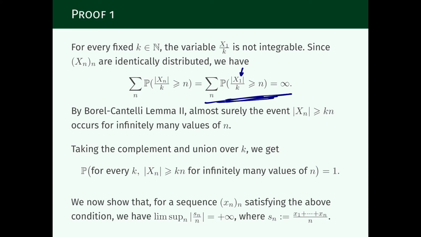And then this sum is infinite, indexed by only the first random variable. Why? Because this random variable here is not integrable. But now when we go back here and use the fact that they are identically distributed, we have a sequence of events, each one indexed by a different random variable, and this series diverges. And because it diverges, we can use Borel-Cantelli lemma 2. So here's where we use that they have the same distribution, and here is where we use that they are independent.